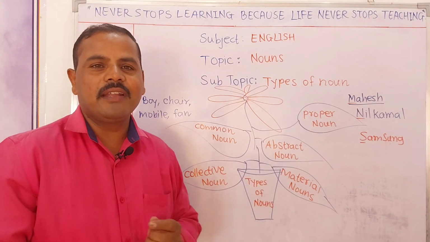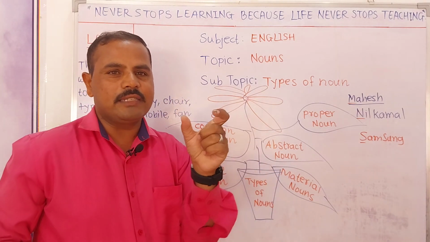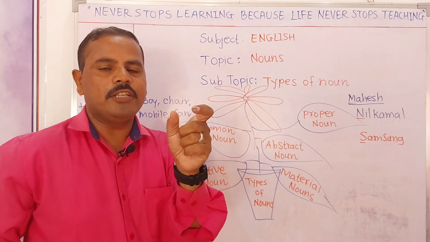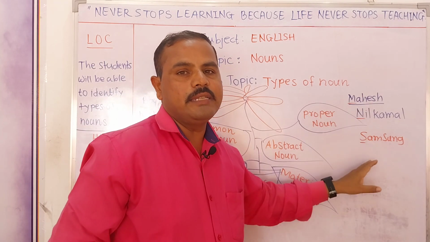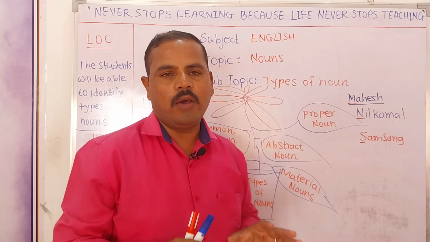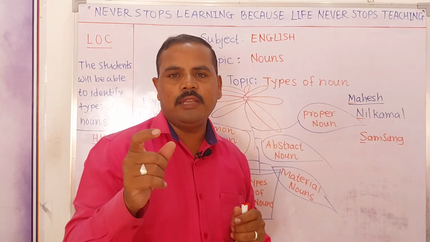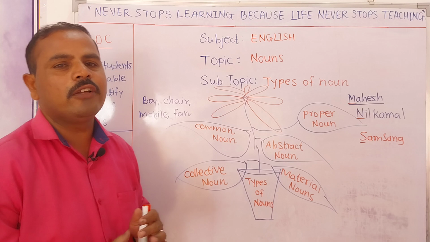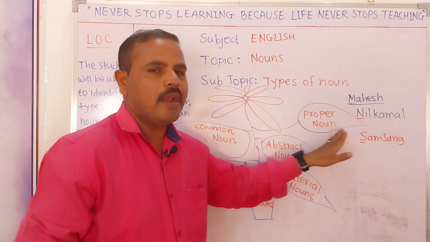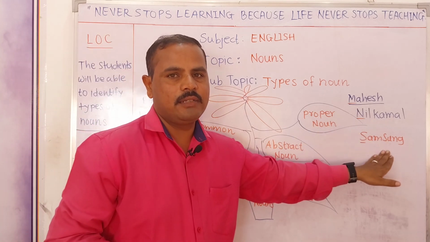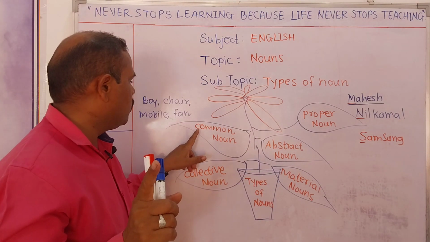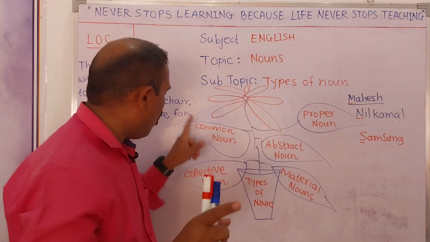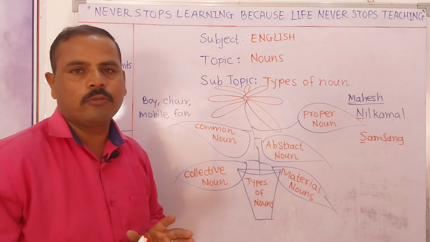The trick is that wherever you find a word in the sentence starting with a capital letter, most of the time it is considered a proper noun. Okay, so this will be an easy trick to identify a proper noun in a sentence, right? So I hope you understand the difference between common noun and proper noun.